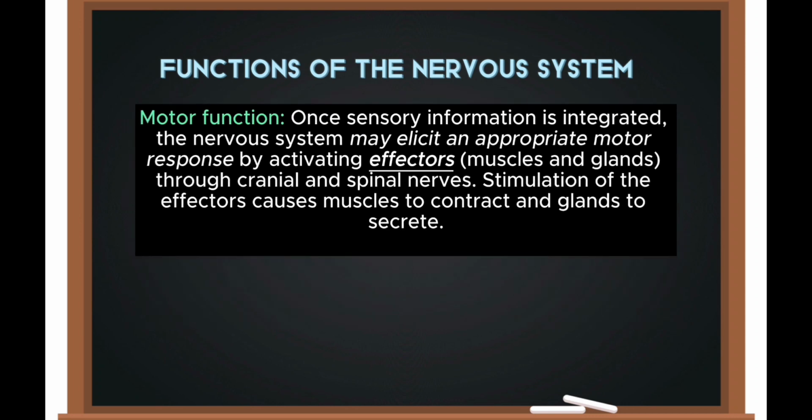The third is motor function. Once sensory information is integrated, the nervous system may elicit an appropriate motor response by activating effectors, that is muscles and glands, through cranial and spinal nerves. The stimulation of the effectors causes muscles to contract and glands to secrete.